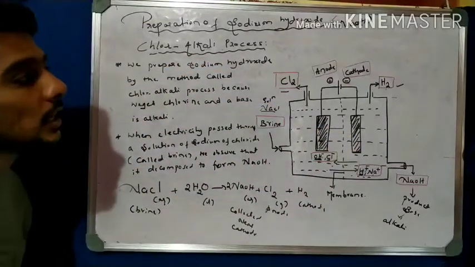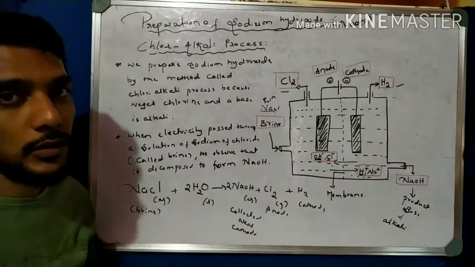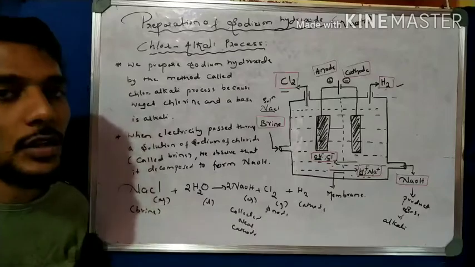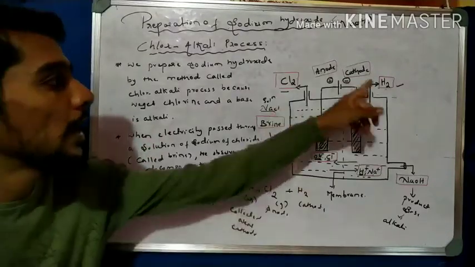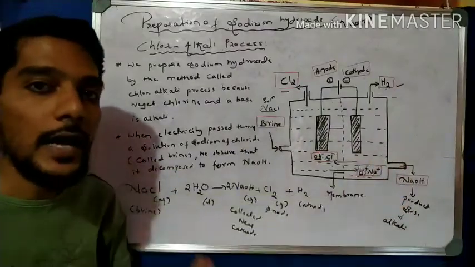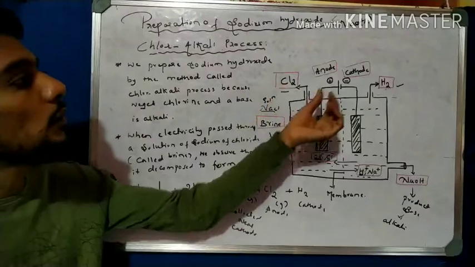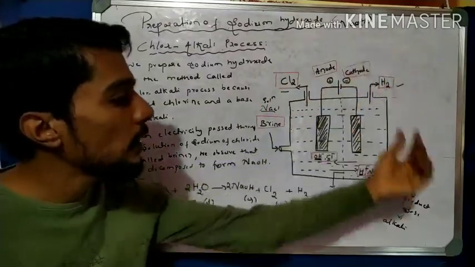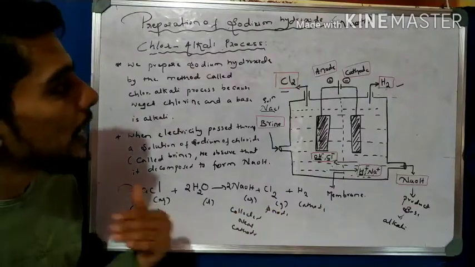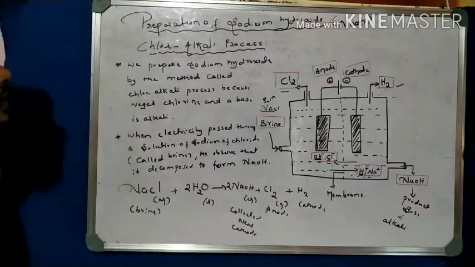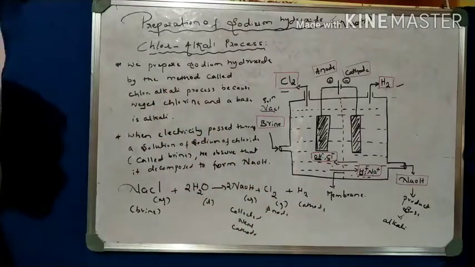Now come to the next important concept, the uses of the products of the chlor-alkali process. Very important in the examination. What are the products obtained in the chlor-alkali process? That is chlorine, hydrogen, and sodium hydroxide. And then write the uses of them. Write the use of chlorine, write the use of hydrogen gas, and write the use of sodium hydroxide. Okay, so now we will take that also. First you have to write this concept, that is the important diagram and this explanation.